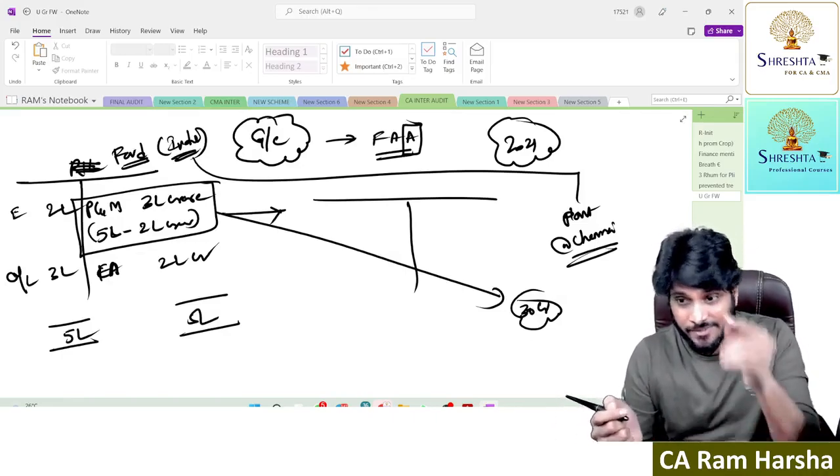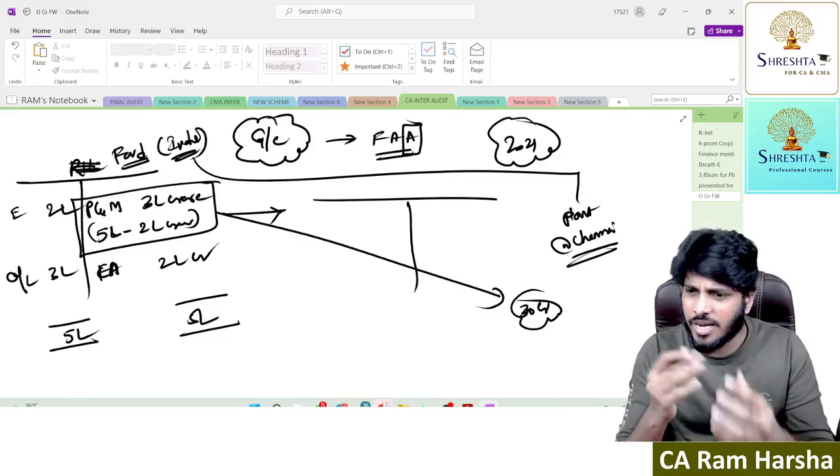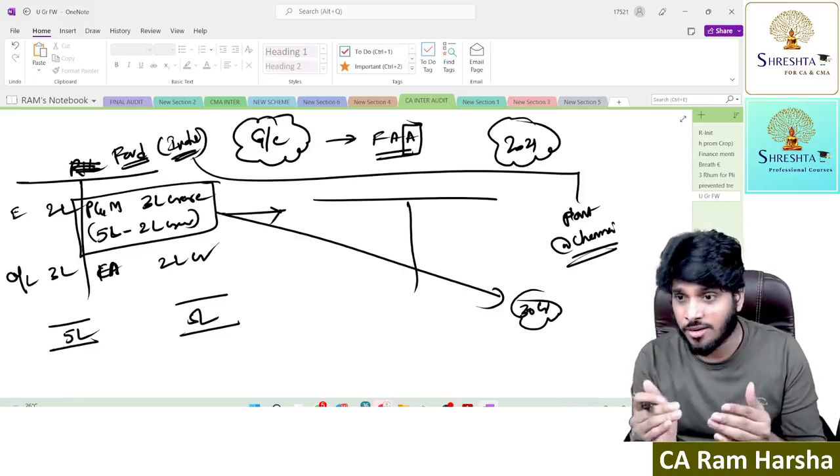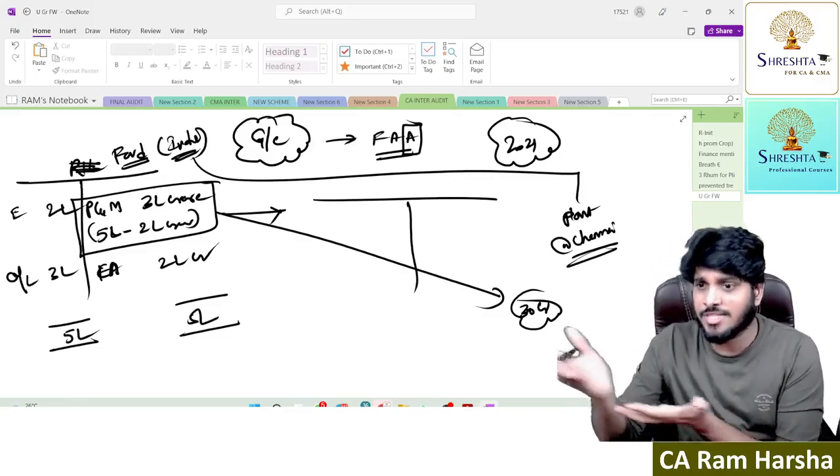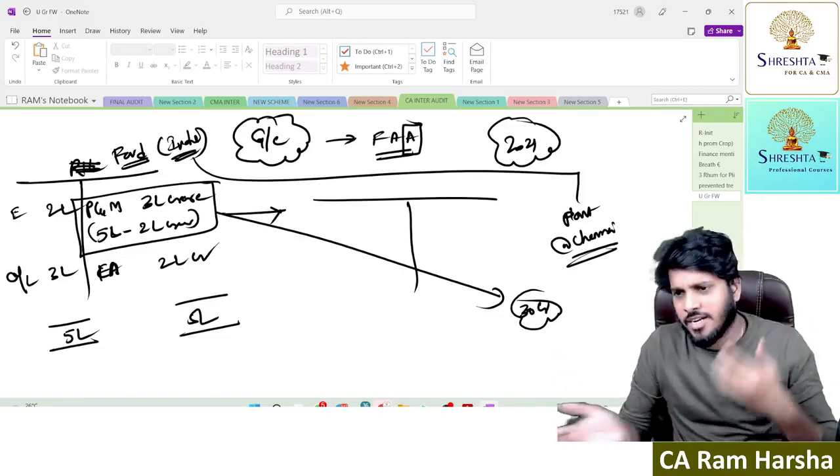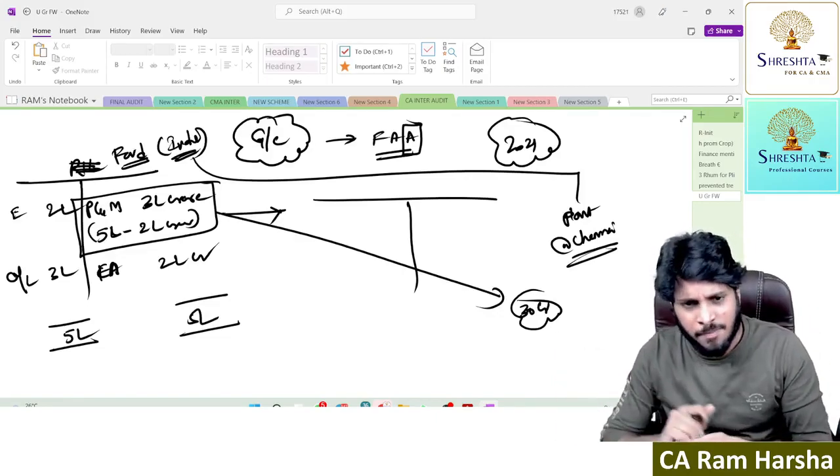That's why you see inventory. Why do we value inventory at cost or NRV, whichever is lower? What is the reason behind this? Because we want to sell it immediately. What do you mean by inventory being a current asset? We want to sell them.